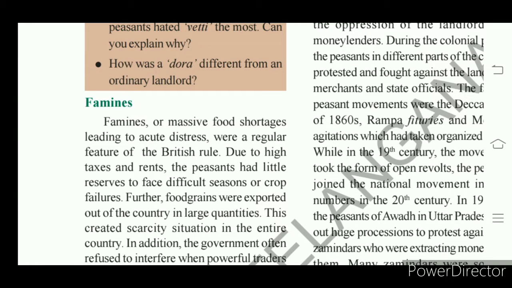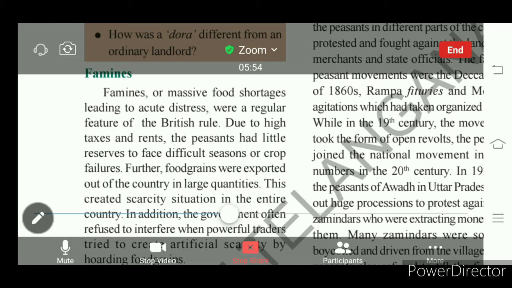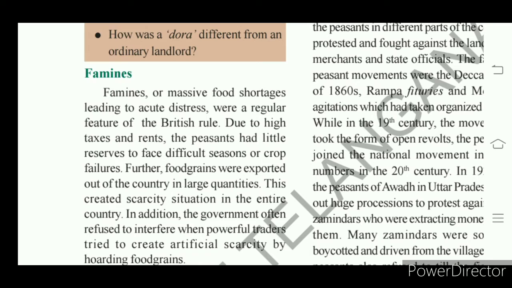That led to distress, and these were regular under British rule. Due to the high taxes and rents, there was nothing left for the peasants.